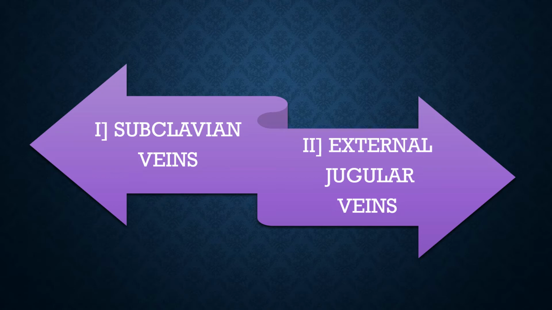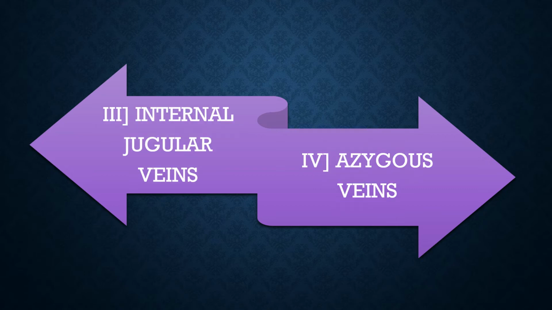Second one is external jugular vein. This vein collects the deoxygenated blood from head, neck and shoulder region. Third one is internal jugular vein. It collects deoxygenated blood from brain, skull and neck region.